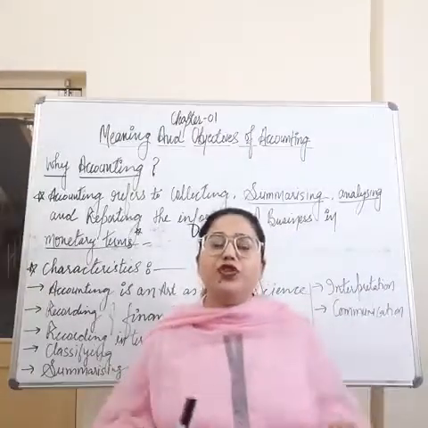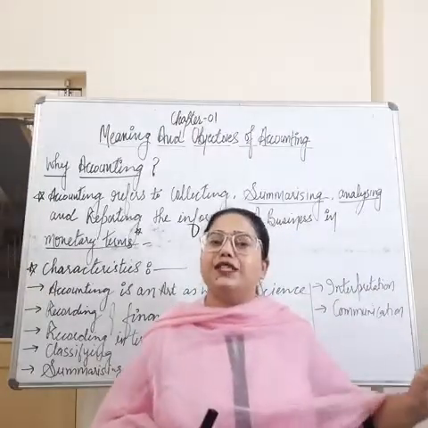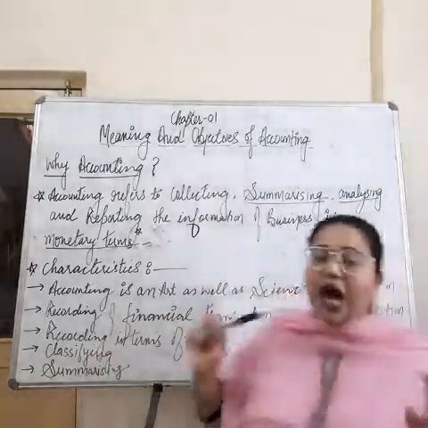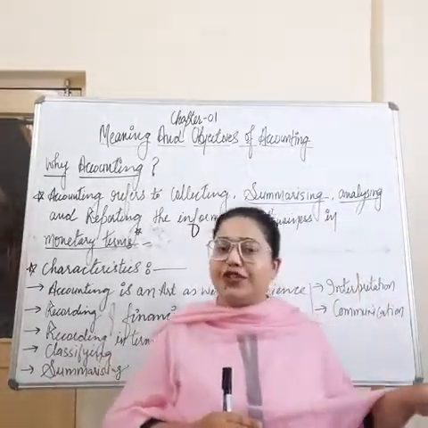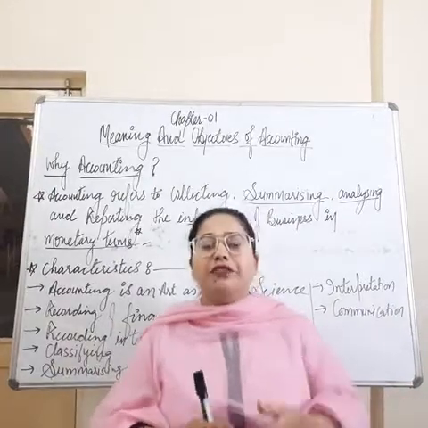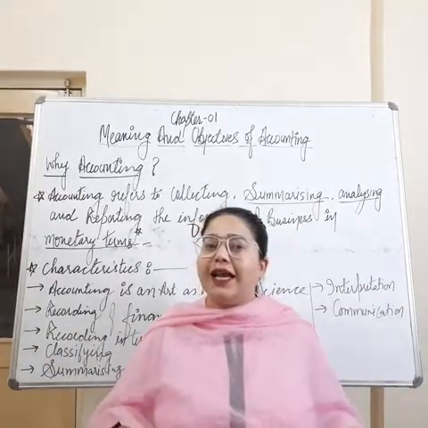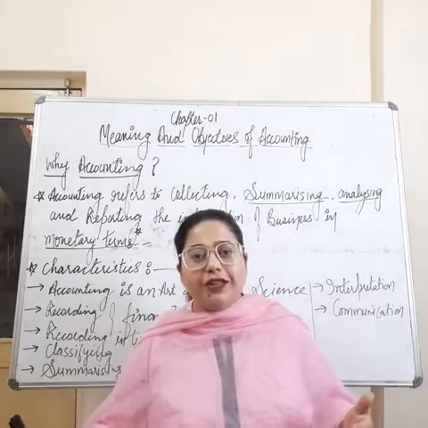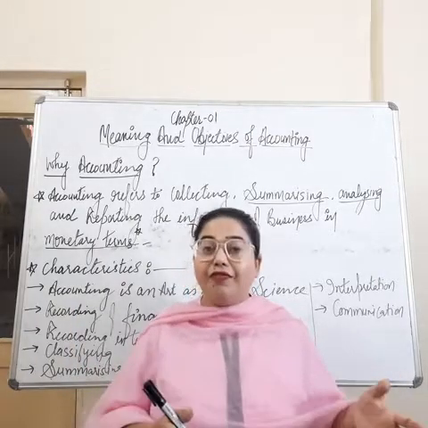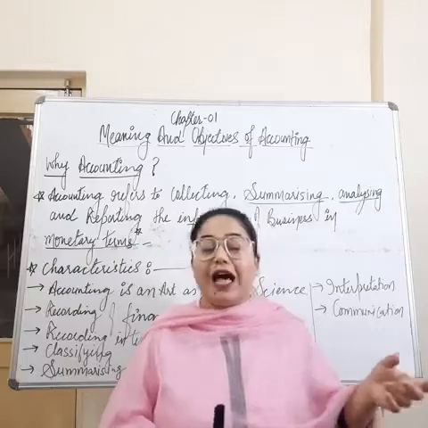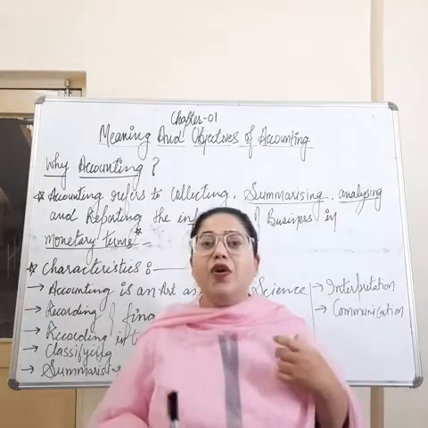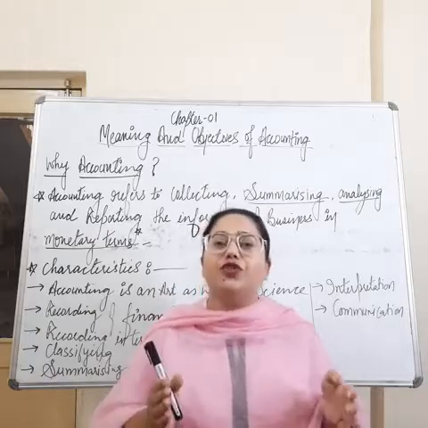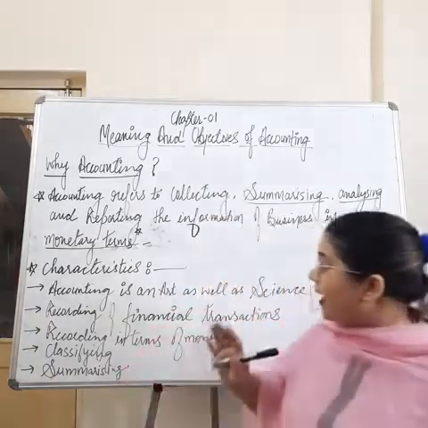Then is summarizing. Summarizing means to put all the transactions in the respective accounts. Then is analyzing. After putting all the transactions in the respective accounts, we need to analyze. How will we analyze? We will consider the total of expenses and the total of all the income. Then we will have an idea regarding the assets and liabilities of the business. So accounting helps us to analyze the overall position of the business, right?